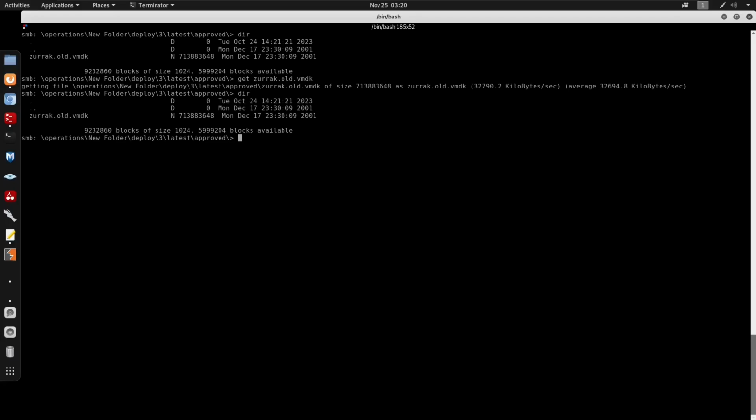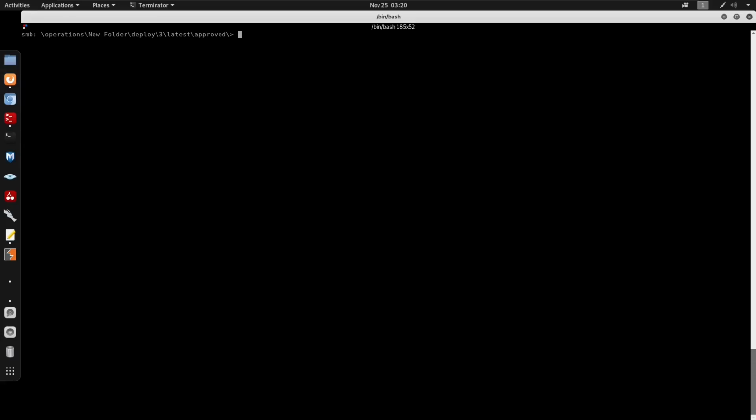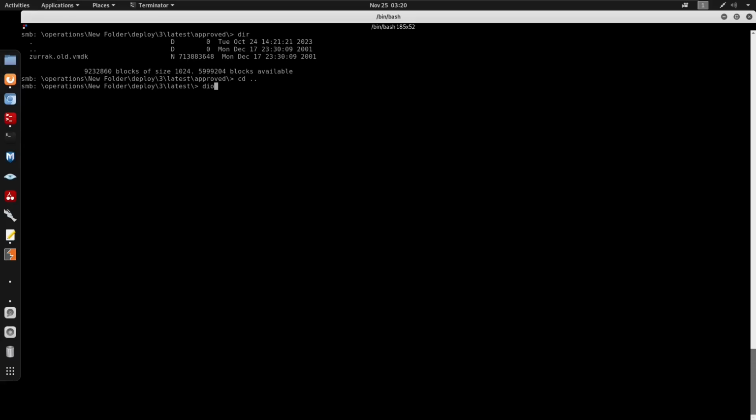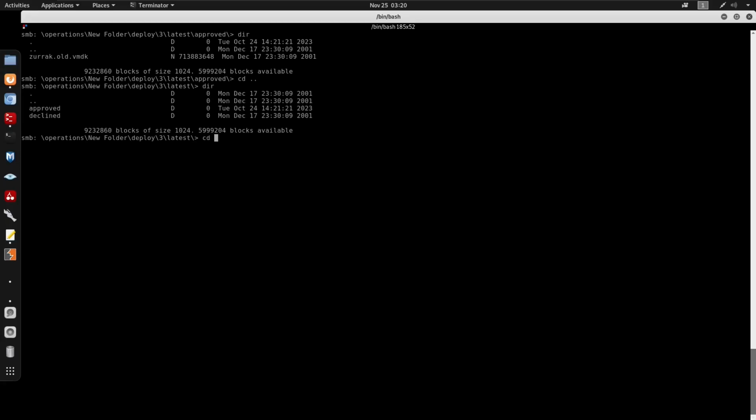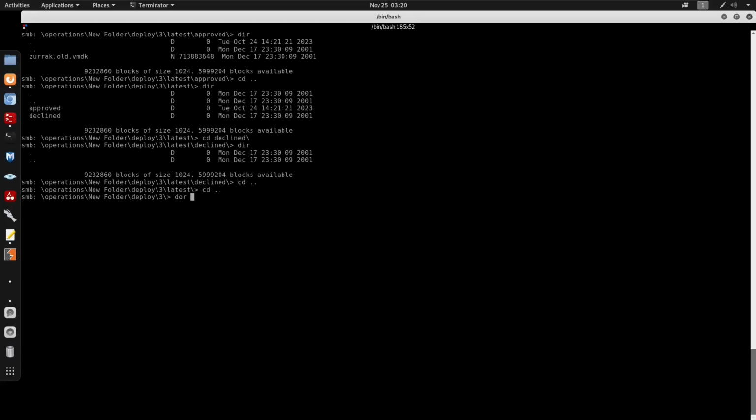I recommend doing this within VMware, not VirtualBox. VirtualBox is really difficult to work with. We'll start by checking into the other directories. We do have decline, nothing under here.